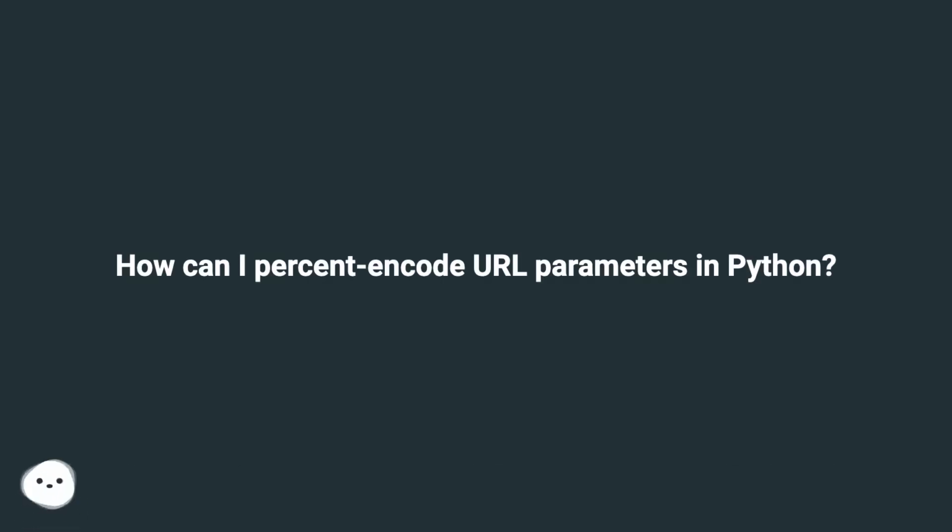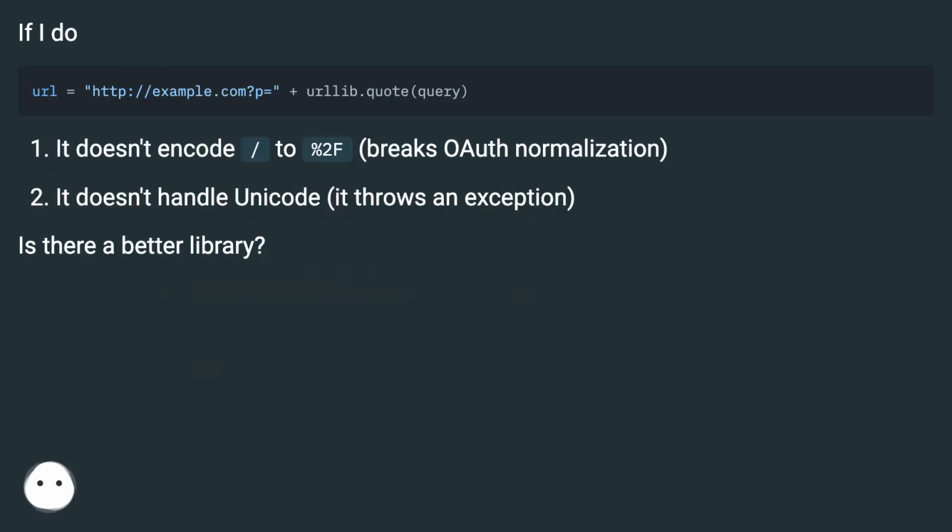How can I percent-encode URL parameters in Python? If I do, it doesn't encode / to %2F, which breaks OAuth normalization. It doesn't handle Unicode, it throws an exception. Is there a better library?